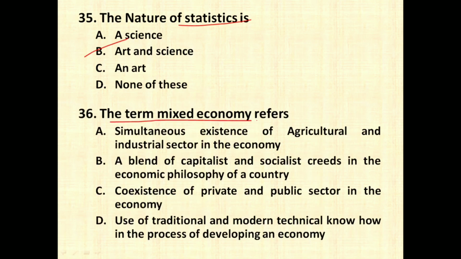The term mixed economy refers to simultaneous existence of agriculture and industrial sector in the economy, a blend of capitalist and socialist creeds in the economic philosophy of the country, coexistence of private and public sector in the economy, use of traditional and modern technical know-how in the process of developing an economy. So correct option is option number C, that is in a mixed economy there will be both private sector and public sector contributing to the economy and running the economy.